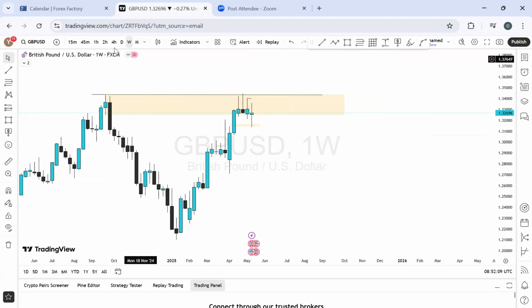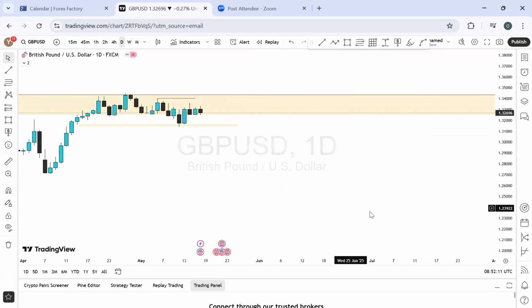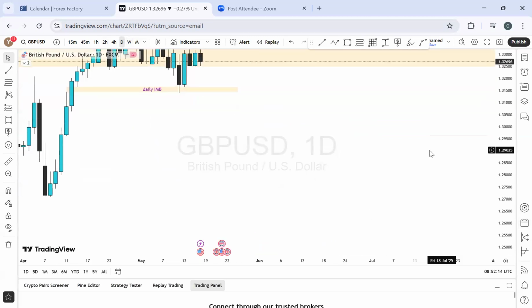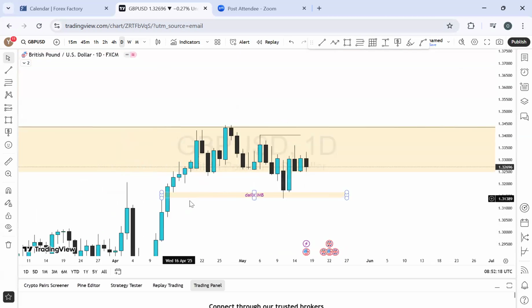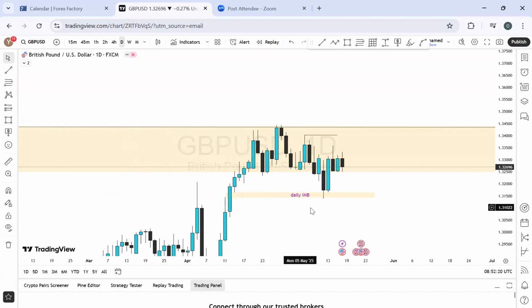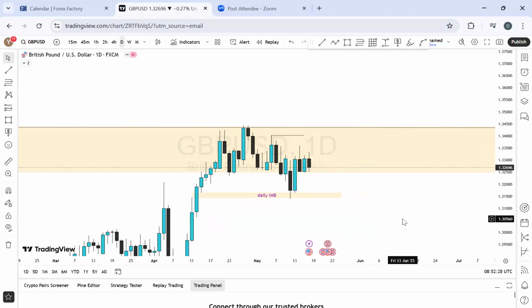And what else are we expecting for this week? Let's go to the daily time frame to see if we have an opportunity to see a bullish momentum or a bearish momentum. So right here last week, we were expecting the price to get into the daily imbalance zone before we have a buy. The market did that, and of course, it pulled out for a buy. Over 220 pips was made from this bullish momentum from Monday last week.